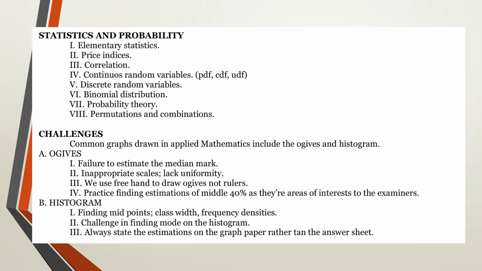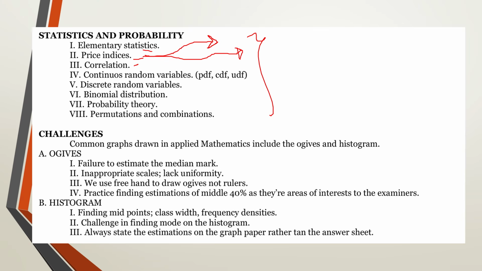Now another point of emphasis is going to be under statistics and probability, which you like the most. So for statistics and probability, we have elementary statistics, we also have price indices, we have correlation. Now price indices, just like angles, there must also be 2 decimal places. However, some teachers push it to 3 decimal places.